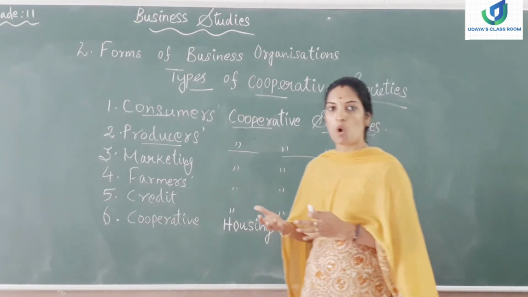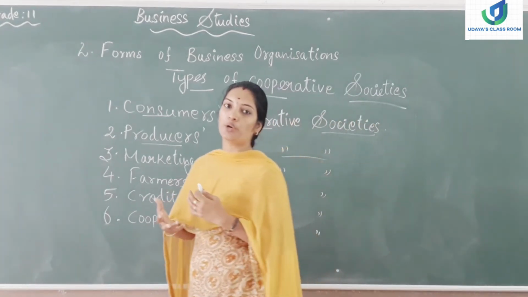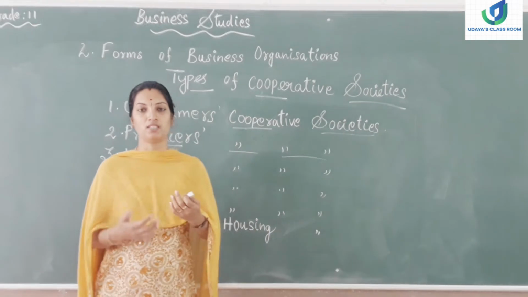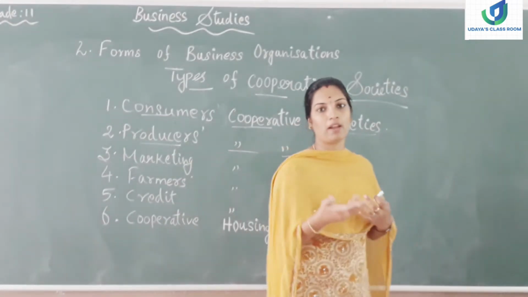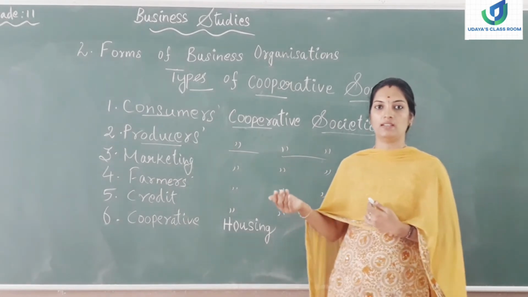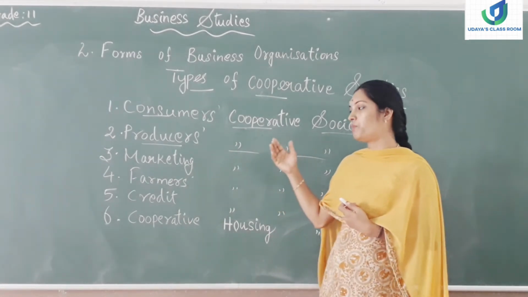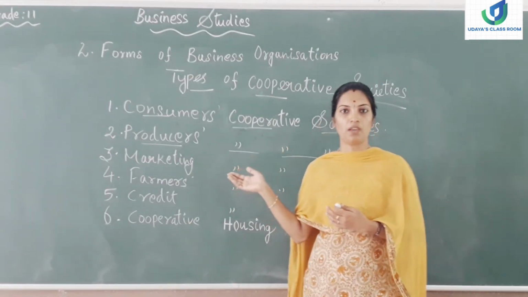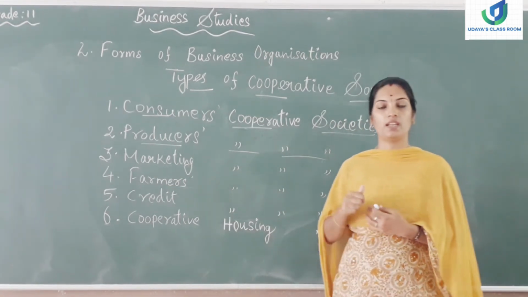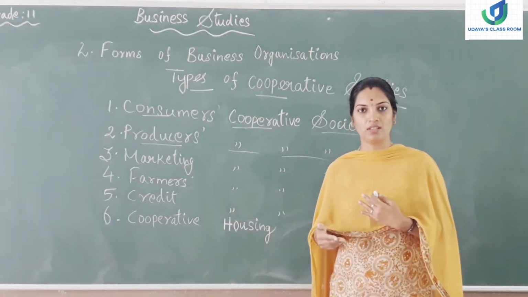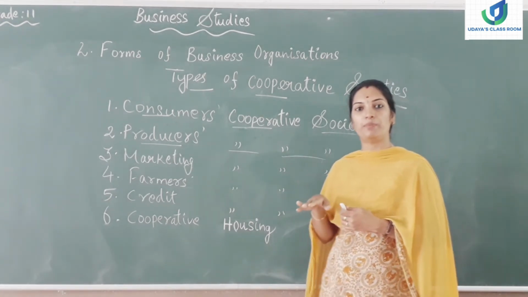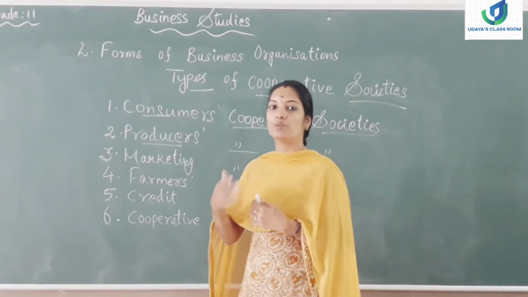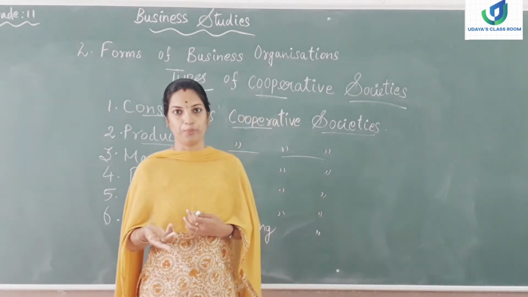So these small scale producers need not purchase their inputs, that is raw materials for their production, from the middlemen or from the retailers. Directly they can procure their inputs from the producers cooperative society and then engage in the production process. This cooperative society will also be helping the small producers to sell their products.